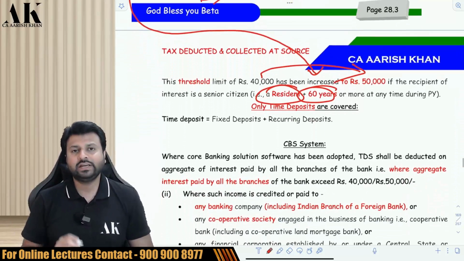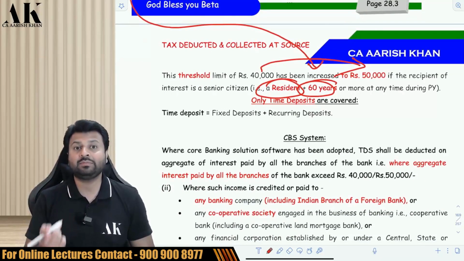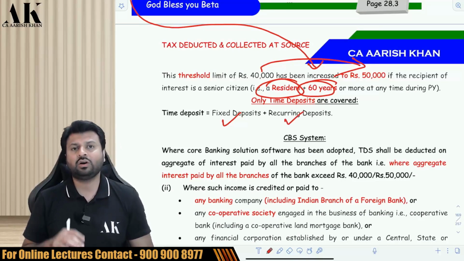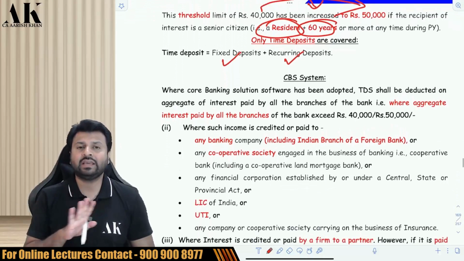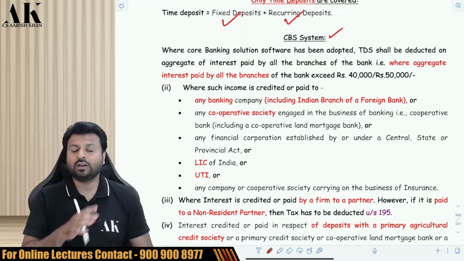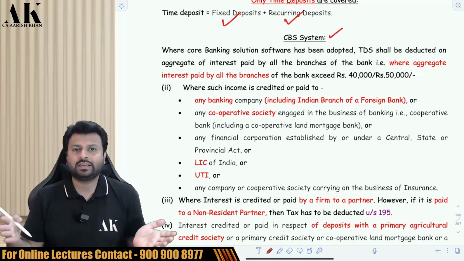Now TDS is to be deducted only on time deposit. Time deposit means it has to be deducted on fixed deposit or on recurring deposit. TDS is never ever deducted on saving bank interest. Be very careful.